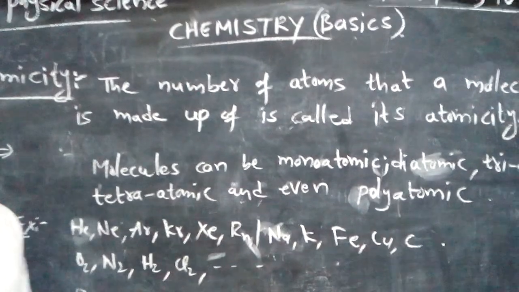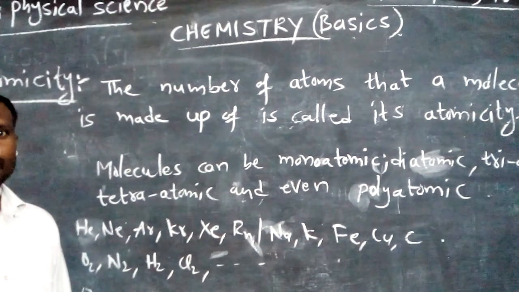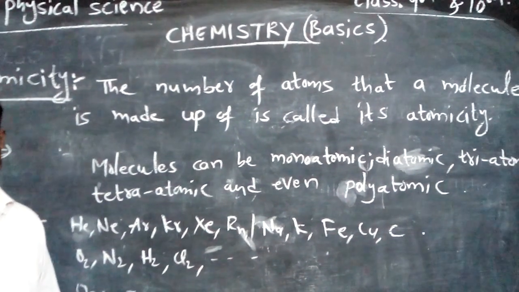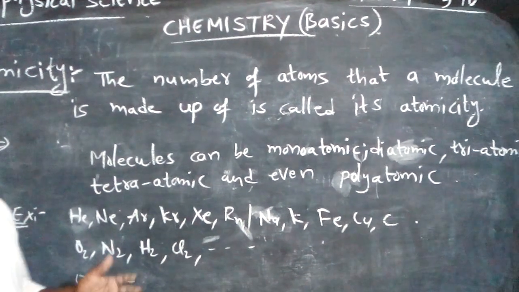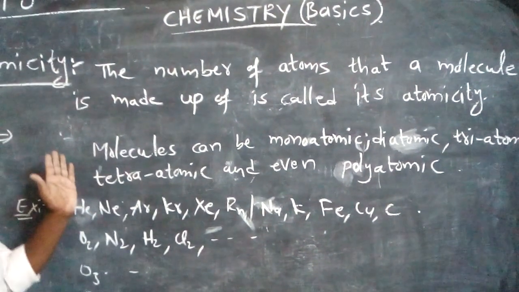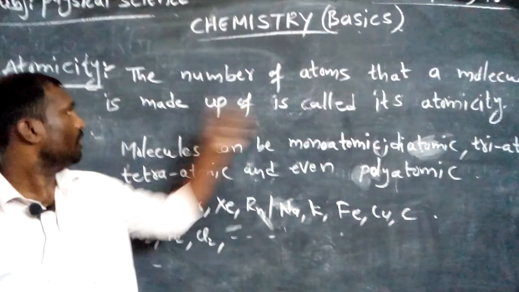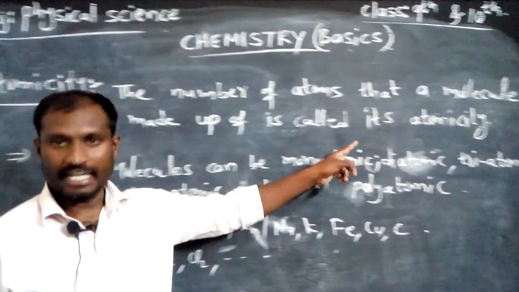Okay children, so we learned about the molecule and types of molecules, molecules of elements and molecules of compounds. And see another important definition here, the atomicity. So what is actually the atomicity? The number of atoms that a molecule is made up of is called its atomicity.